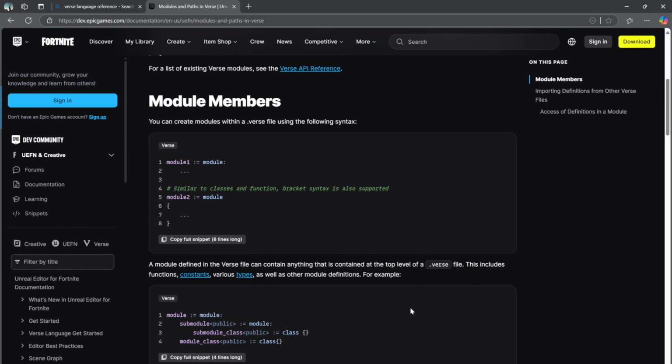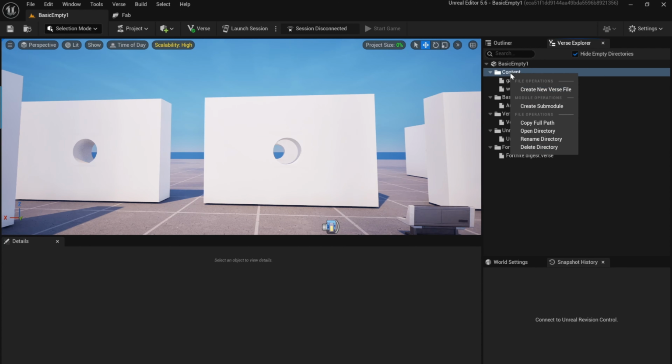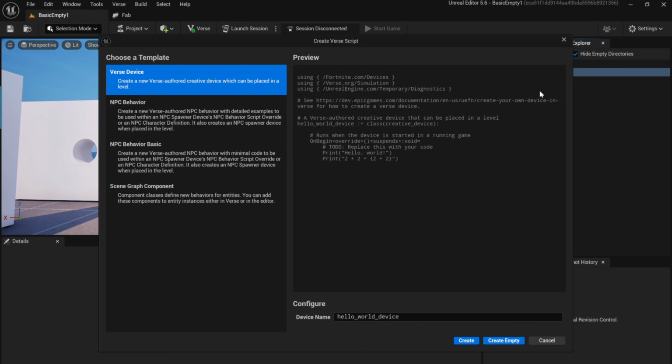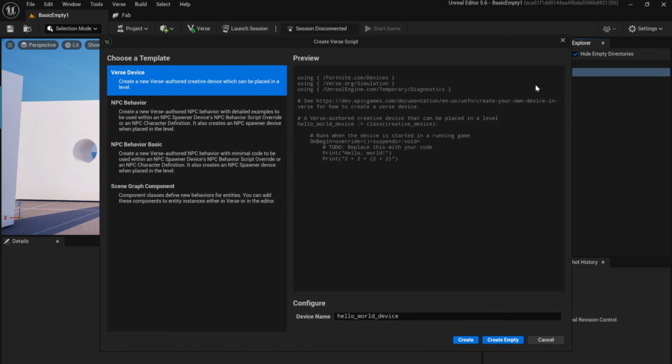But for now, let's just create a new module. That's what we're gonna do. A new module. And we can do that by right clicking in here, create a new verse file. So let me just make sure I did that. Slow down again. I'm gonna right click on content here, create new verse file. You can also just right click on the project and add new verse file to project. So I'm gonna do that here.